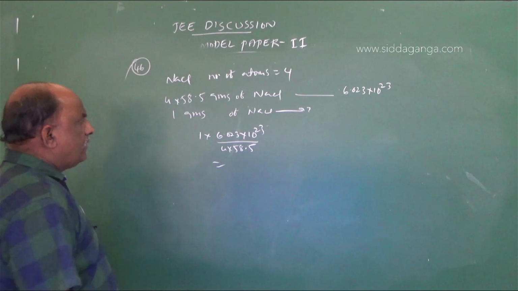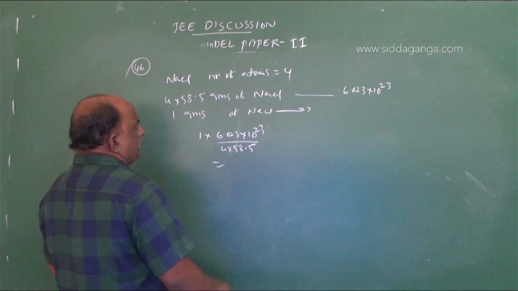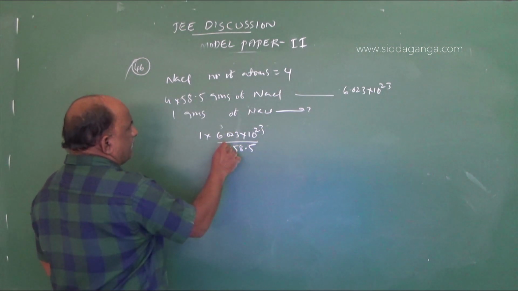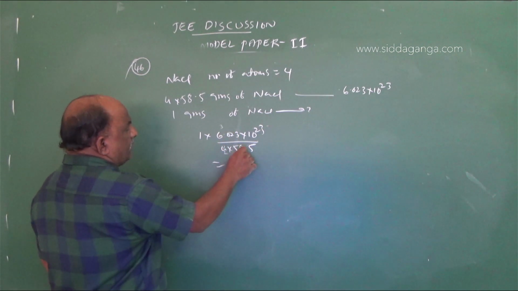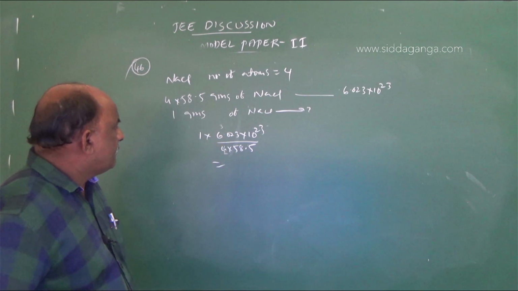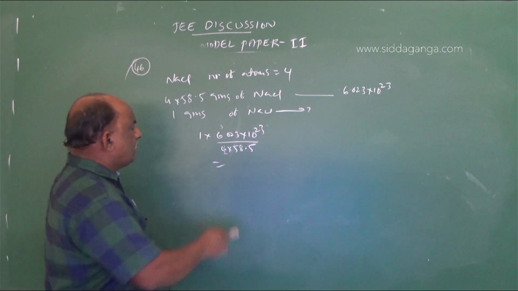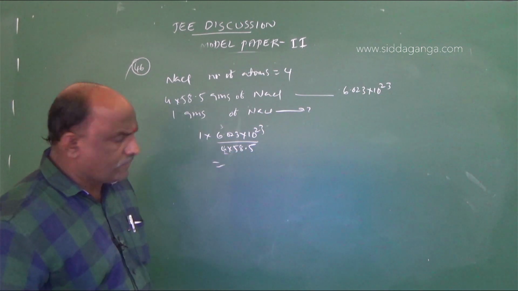On simplification we get 6.023 into 10 power 23 by 4 into 58.5.